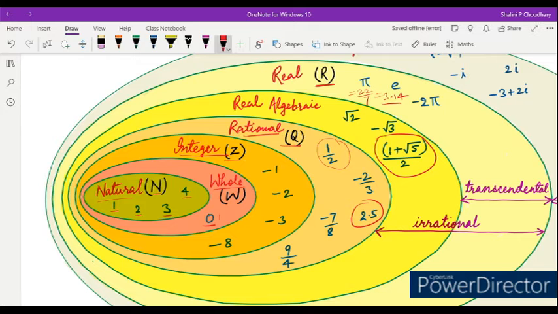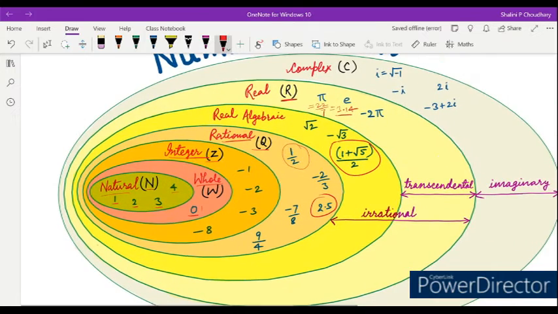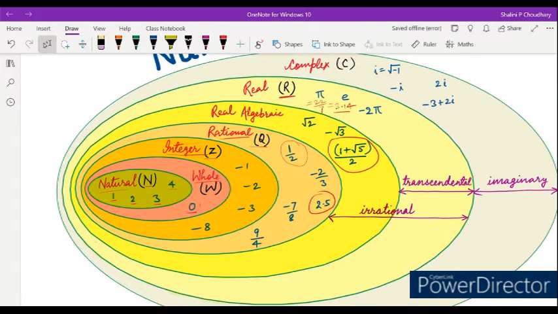So everything is having some real value, that is not imaginary. Okay, now moving to the next thing. The part of real number which is not rational is called an irrational number. So real number has two parts, rational and irrational number. Everything that is not a part of rational number is called an irrational number.